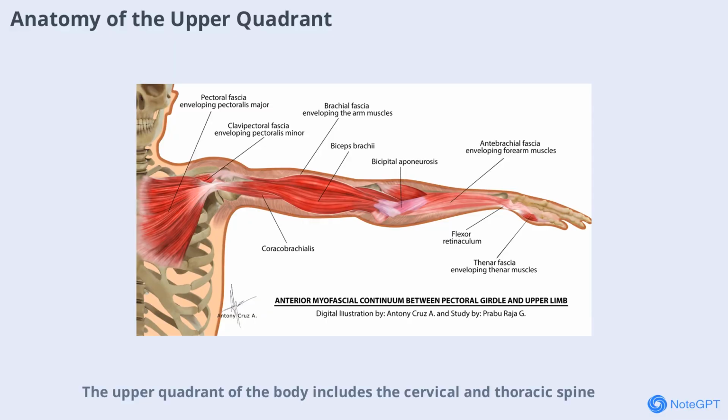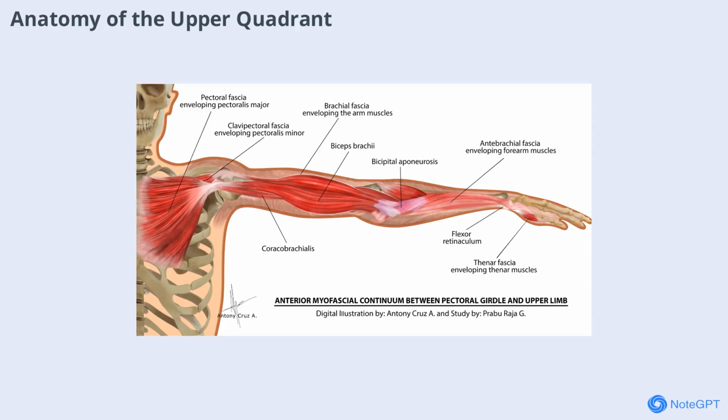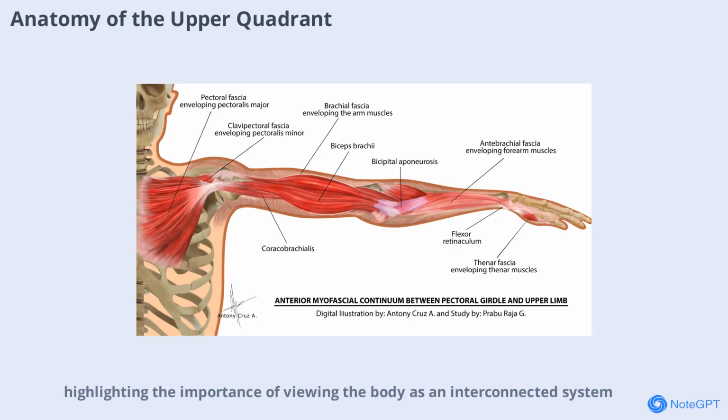The upper quadrant of the body includes the cervical and thoracic spine, the pectoral girdle, and the upper limbs. Deep fascia connects these regions, creating a myofascial continuum that links the head, neck, chest, and arms. For example, the brachial fascia of the arm connects with the fascia of the pectoral girdle and extends to the neck and head, while distally it continues into the forearm and hand. This anatomical arrangement explains how dysfunction in one area can lead to symptoms in another, highlighting the importance of viewing the body as an interconnected system.